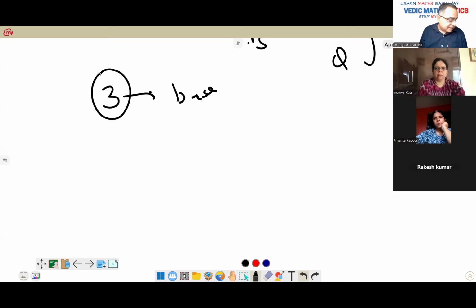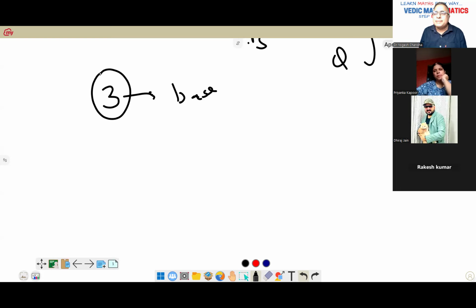Okay, that's fine. Sir, can we make it a square of 3? Like 3 square is 9. If we think of two consecutive numbers whose sum is 9, which becomes 4 and 5. So we can divide 9 by 2, so we get the quotient as 4.